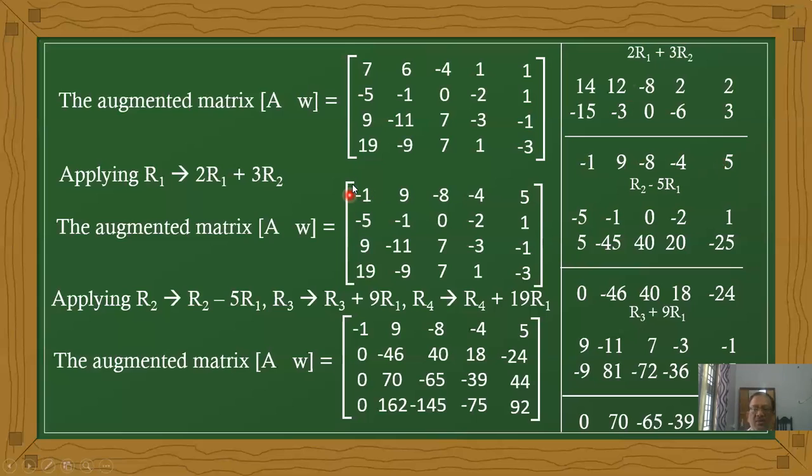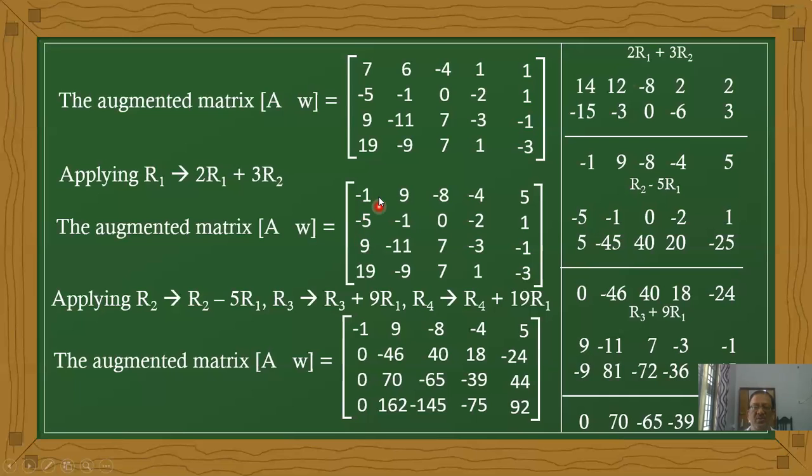Okay, now after getting the leading coefficient as 1, the augmented matrix's first row is converted like this. Now we want to convert the remaining elements, these three elements, into zeros. So what are the operations? The second row has 5, the third row 9, the fourth row 19, and both signs are negative.